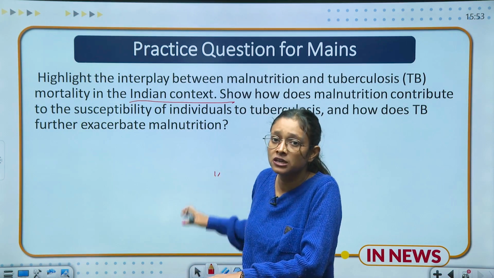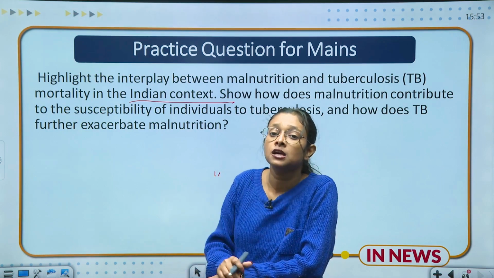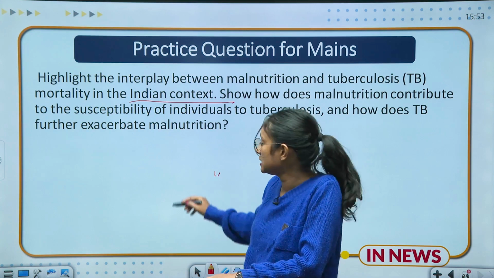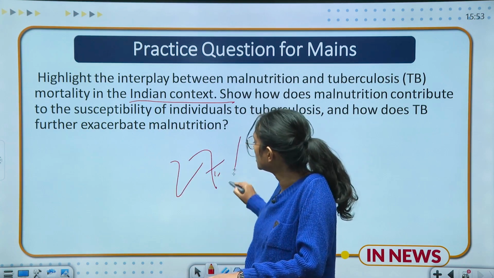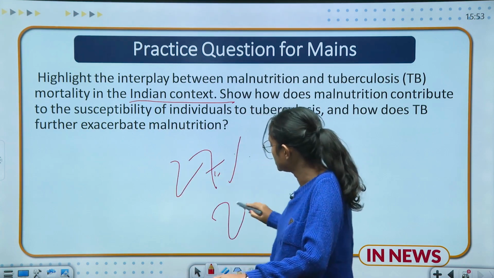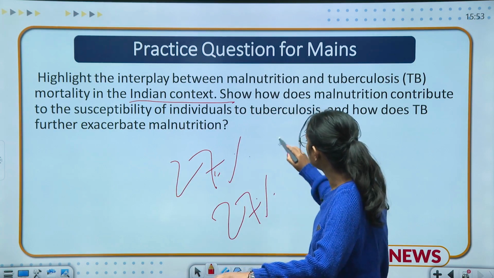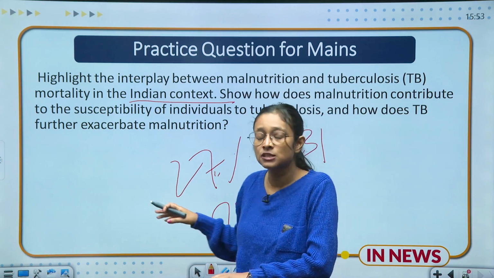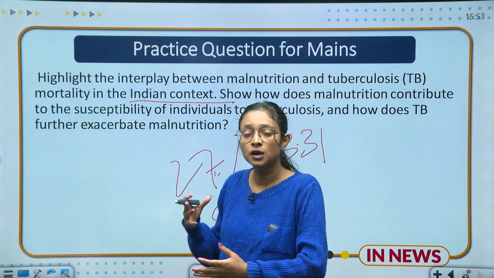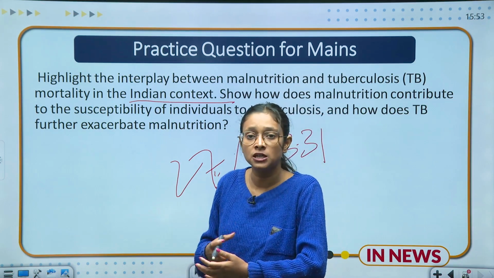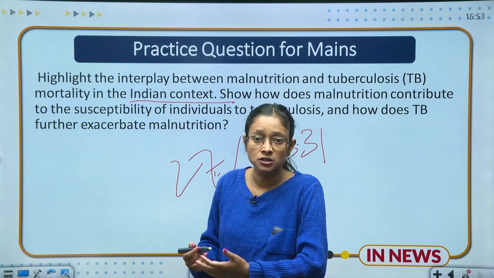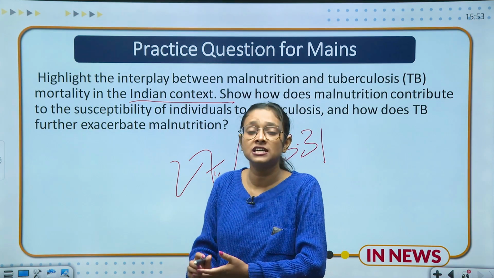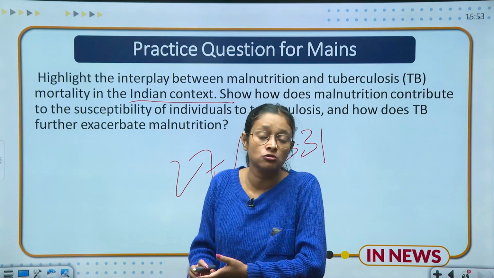Then coming to what is the percentage of India in the mortality rate. We have discussed that it was 27%, and the global burden is also 27%, and around 3.31 lakh people are dying. So we can see that this data is very high. Being a populous, developing and young country, our mortality rate is very high and our burden is also very high.